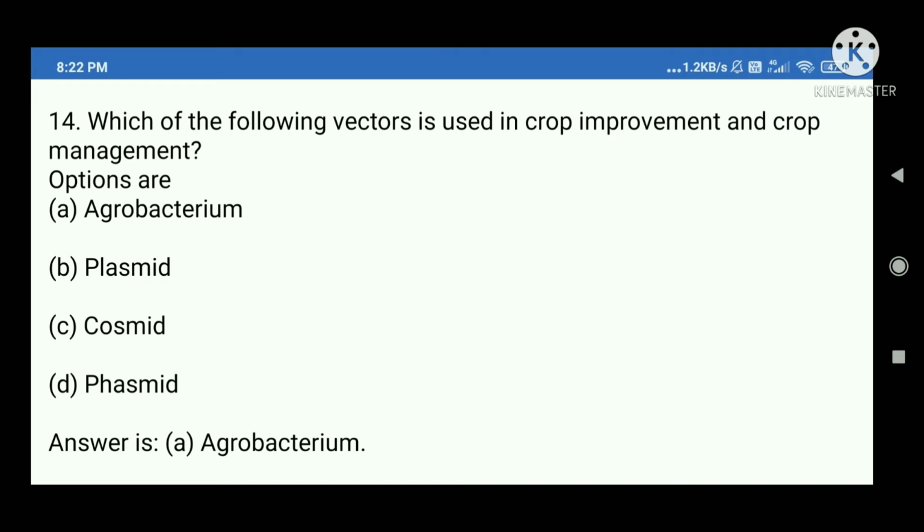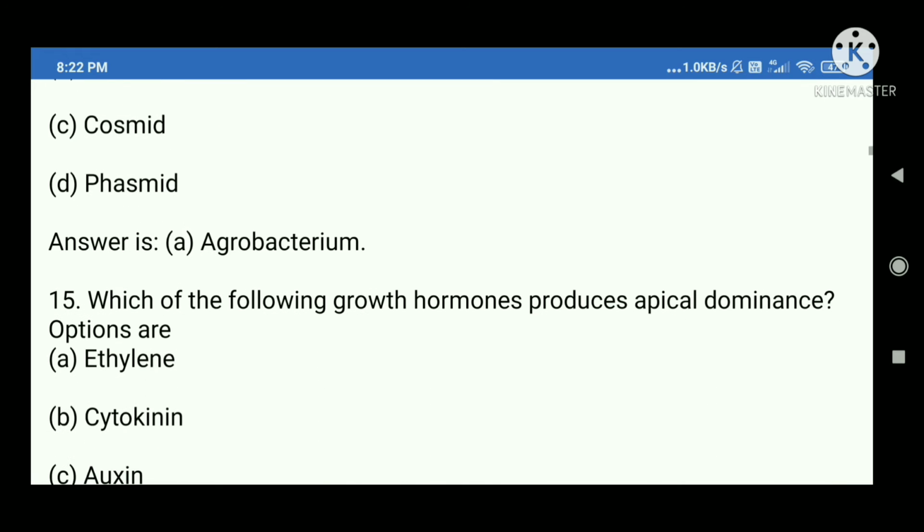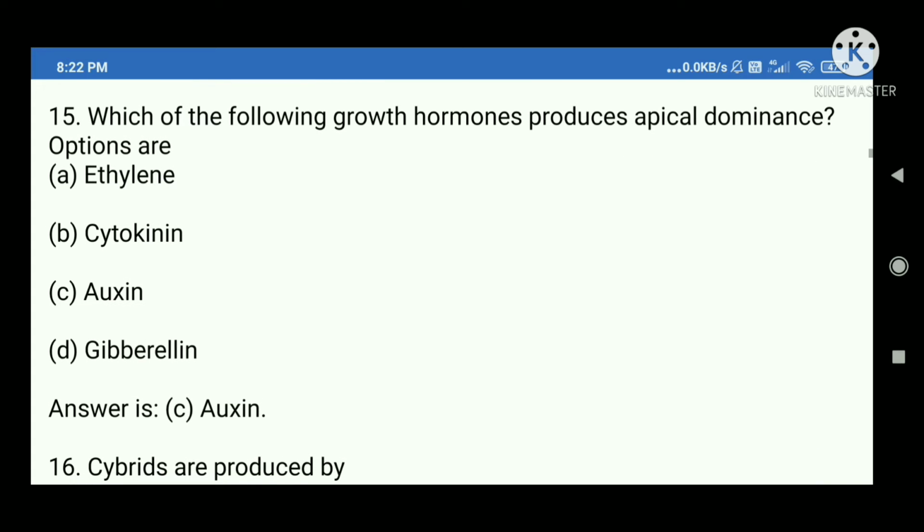14. Which of the following vectors is used in crop improvement and crop management? Options are A. Agrobacterium, B. Plasmid, C. Cosmid, D. Phasmid. Answer is A. Agrobacterium.